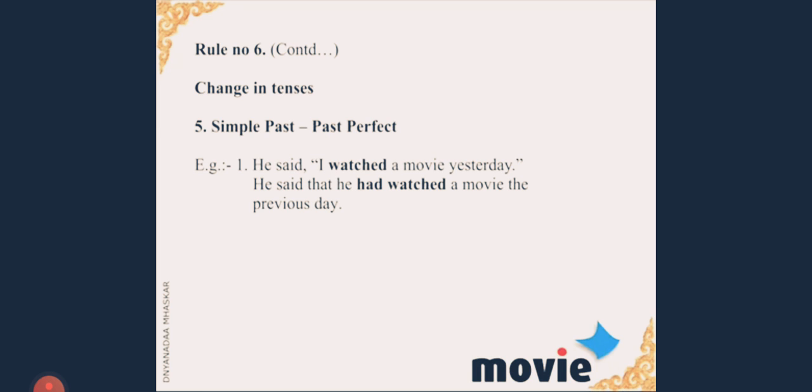Let us continue with rule number 6. Now we are going to see simple past. Simple past changes into past perfect. Example: He said, "I watched a movie yesterday." He said that he had watched a movie the previous day. So what did we do? We changed watched into had watched. Watched is in simple past. We change it into past perfect.